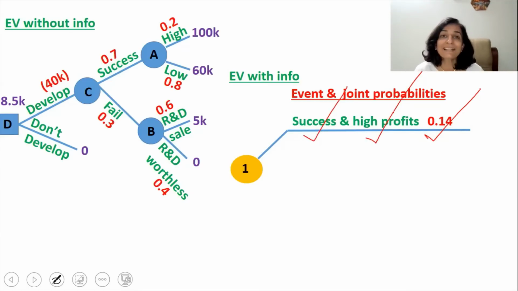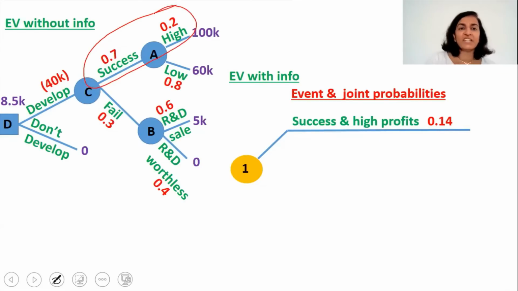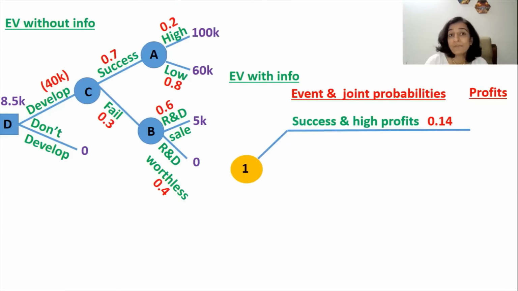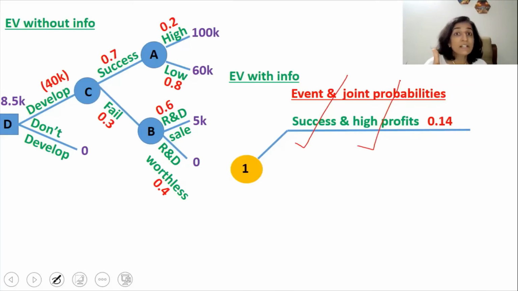And if he comes and tells us, then what will we do? We will definitely develop the product. And what is the profit associated with this path? Now, if we get information from agent 008 that our product will be successful and we will get high profit, then we will immediately decide to develop the product, in which case we will incur $40,000 as research and development. And finally, we will end up with a profit of $100,000.